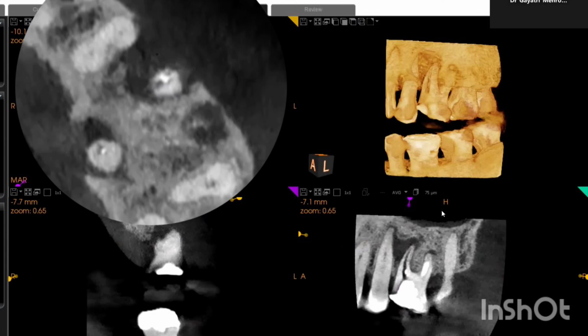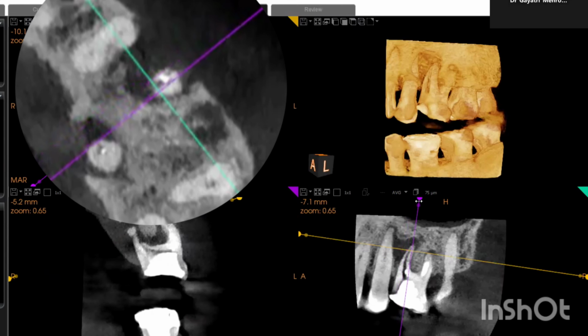Because whenever you want to place an implant, like this is a failing treatment, we'll go for extraction and we'll place an implant. If the buccal cortex is not there, there are chances that the implant will fail, and we don't want this to happen.